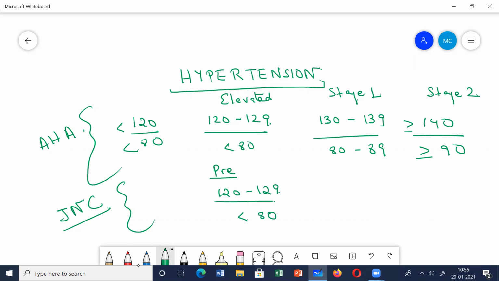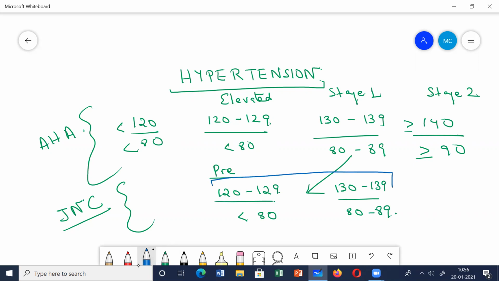Even in the JNC 8 criteria, they also consider 130 to 139, 80 to 89 as pre-hypertension. Understood? So what is considered stage 1 in the AHA guidelines, both of these come under pre-hypertension according to the JNC criteria. You might ask, then according to the JNC criteria, what is stage 1 hypertension?